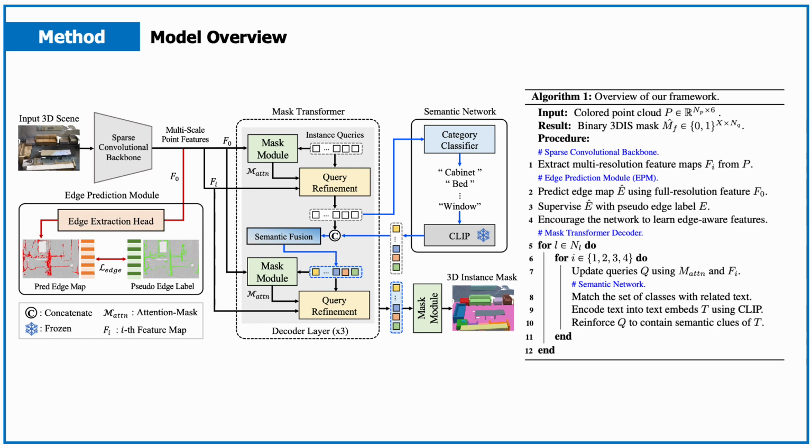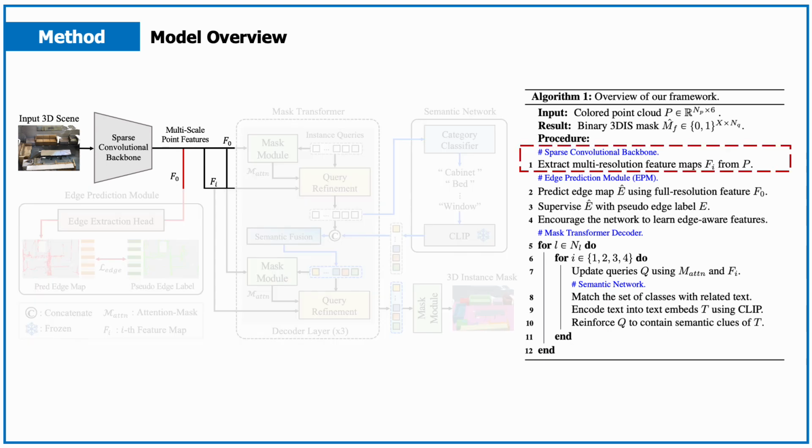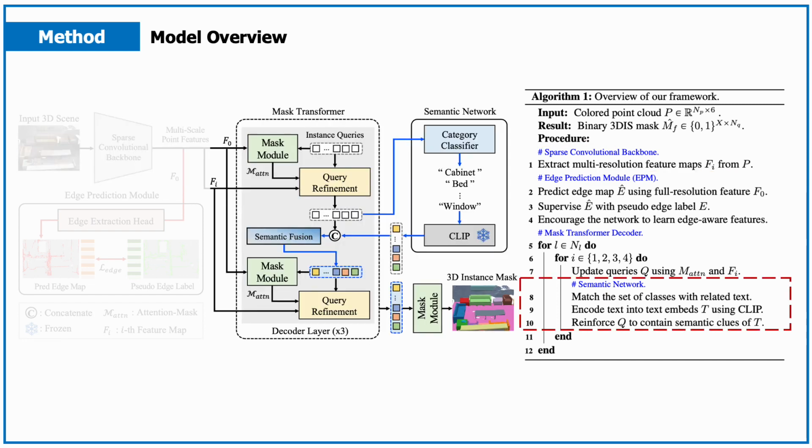Built upon the classic architecture of the transformer-based model, our model takes 3D scenes and directly infers instance masks. Our model consists of four main modules. First is the sparse convolutional U-Net backbone, which extracts multi-resolution feature maps from the input point cloud scene. Second is the semantic network, which strengthens the queries to learn contextual variations of instances with rich semantic embeddings from the pre-trained language model CLIP.